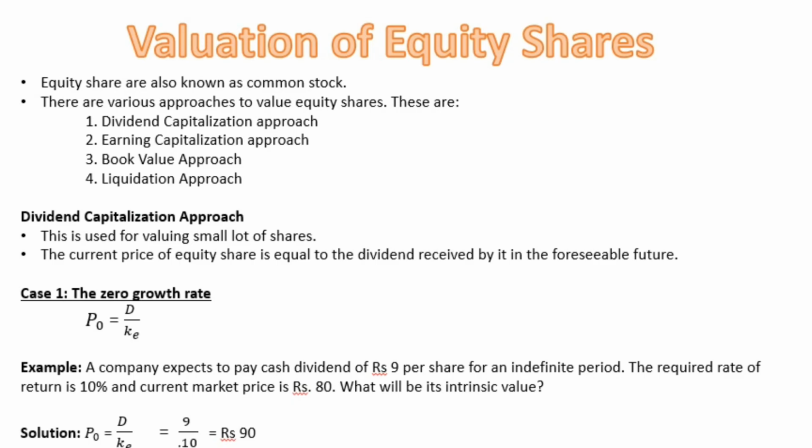In this, we have three types of cases. First is zero growth rate, second is constant growth rate, and third is multiple, or you can say variable, growth rate. In zero growth rate, the formula used for valuing equity shares is dividend divided by Ke. Let us take an example for this. A company expects to pay a cash dividend of rupees 9 per share for an indefinite period. The required rate of return is 10%. The current market price is 80.